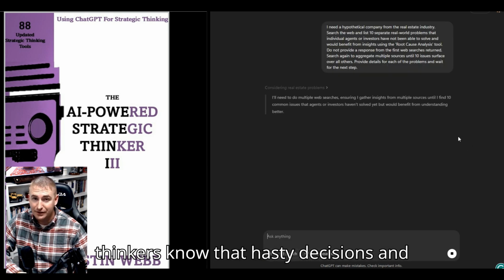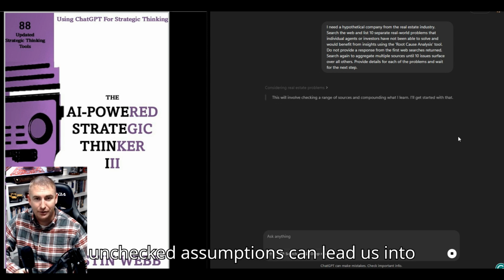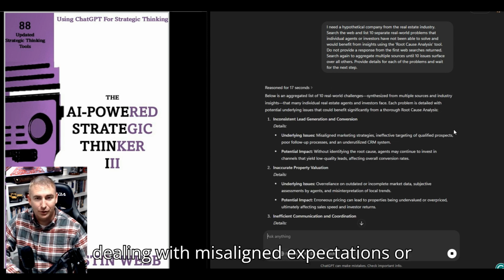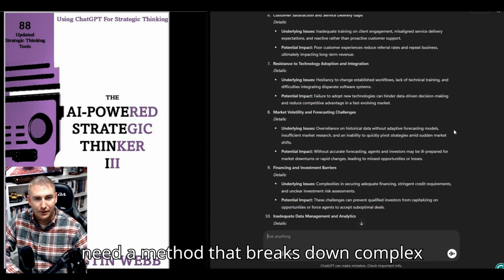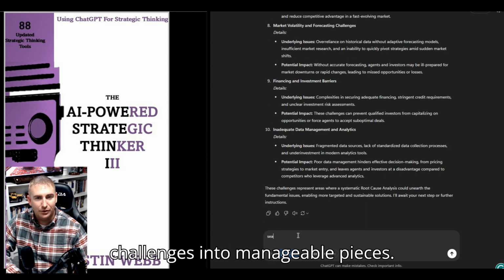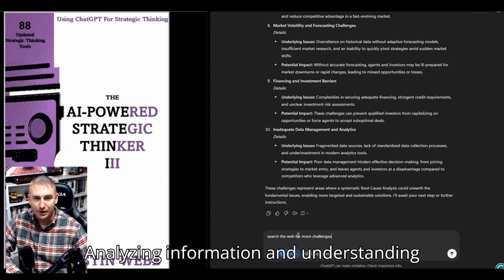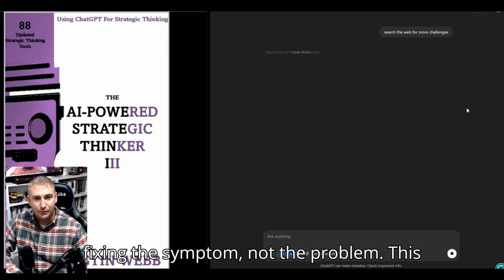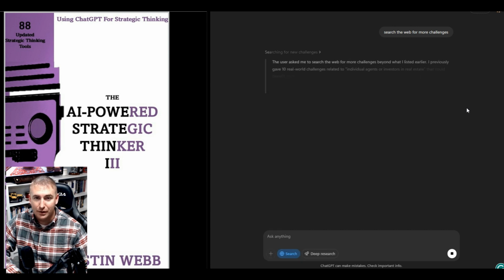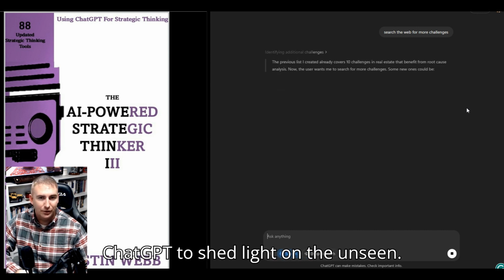Strategic thinkers know that hasty decisions and unchecked assumptions can lead us into dangerous territory. Whether you're dealing with misaligned expectations or fluctuating market confidence, we all need a method that breaks down complex challenges into manageable pieces. Analyzing information and understanding the root causes prevents the cliches of fixing the symptom, not the problem. This is where root cause analysis swoops in, supported by the insightful nudges of ChatGPT to shed light on the